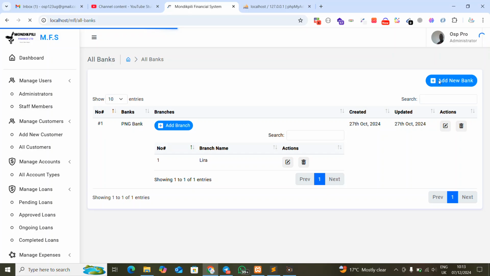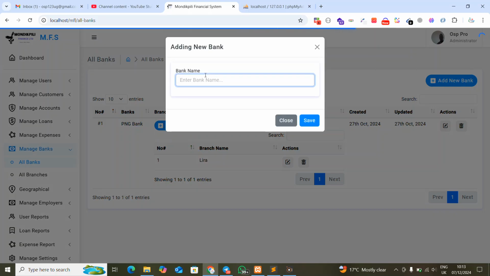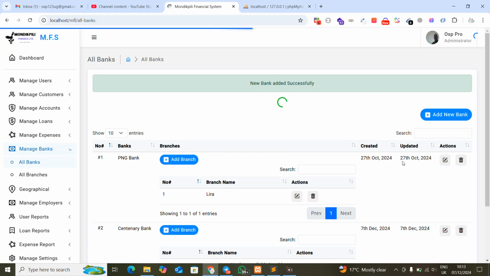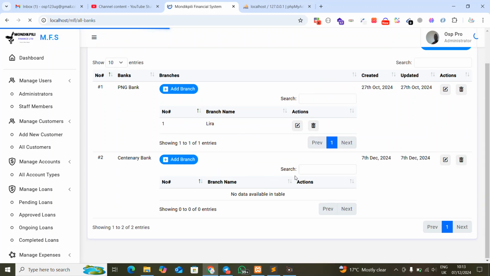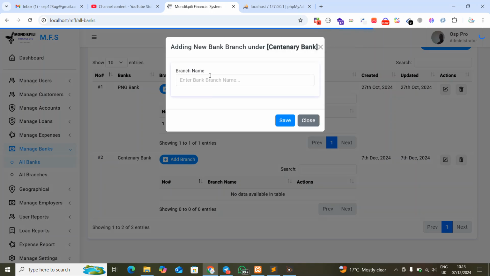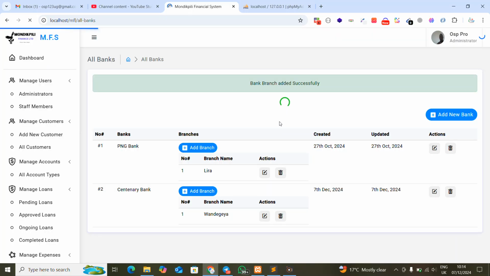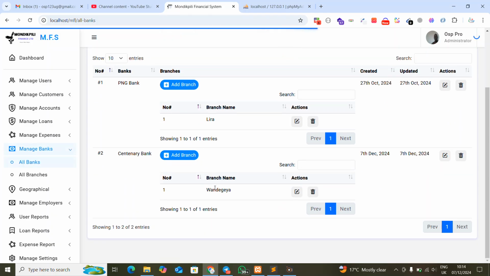So for example, like I've said earlier, if I click there and I say Centenary Bank, when you add that Centenary Bank into the system, you may see here it's added, but you don't have the branches in it. So what you do is click here and then add the branches. Let me say one branch here. Okay, so you're adding those different branches to your system.